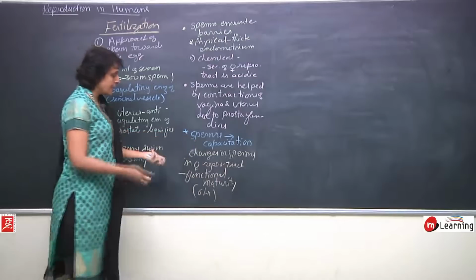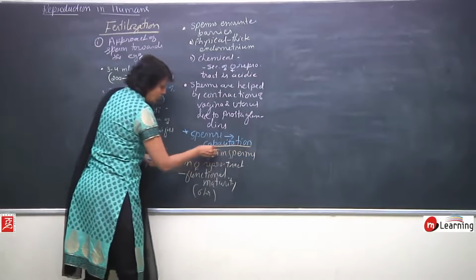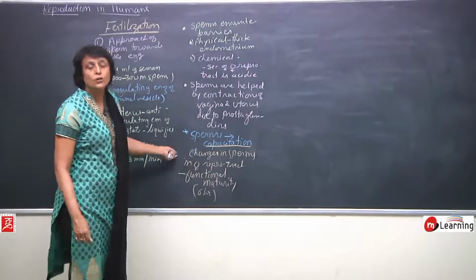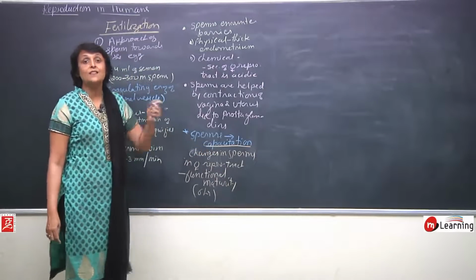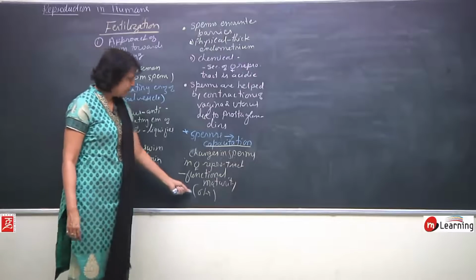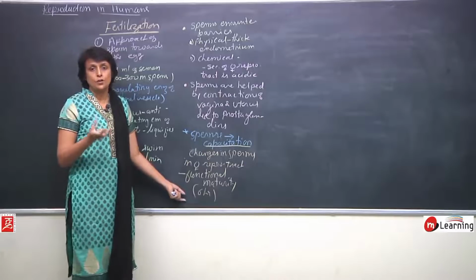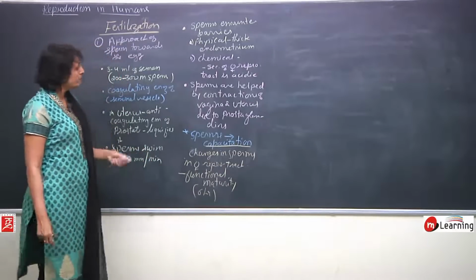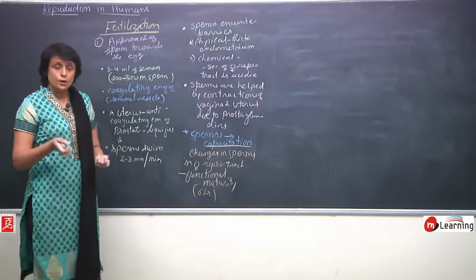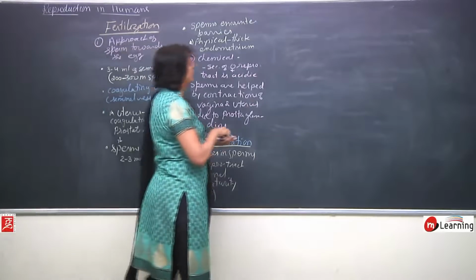So that is known as capacitation. The important thing is these are the changes which take place in the sperm when they are in the female reproductive tract, and the normal duration of all these changes is approximately 6 hours. Now the sperms are going to reach the fallopian tube.